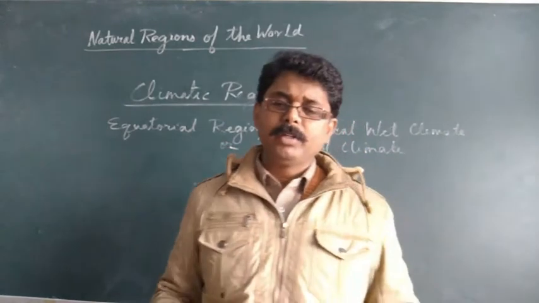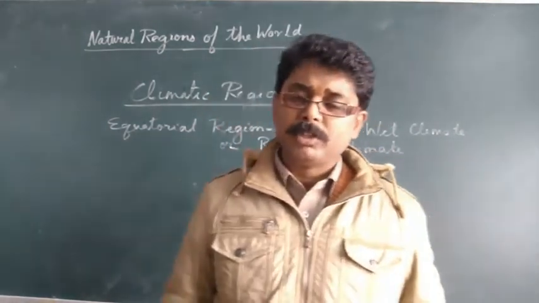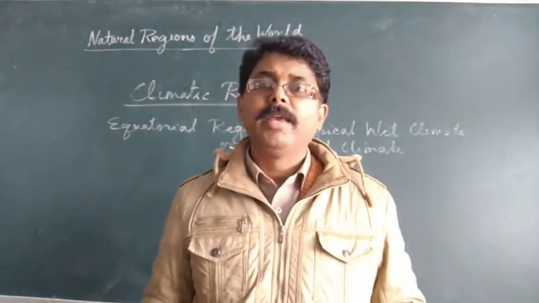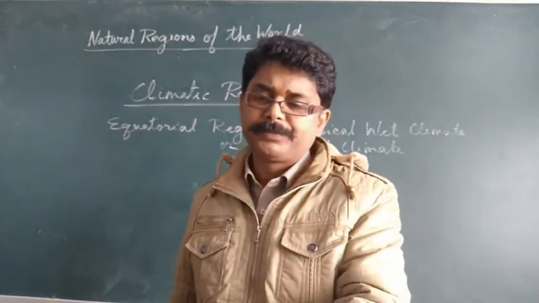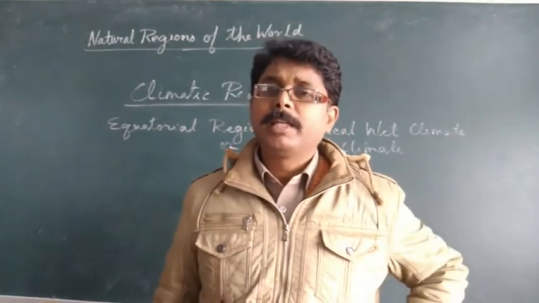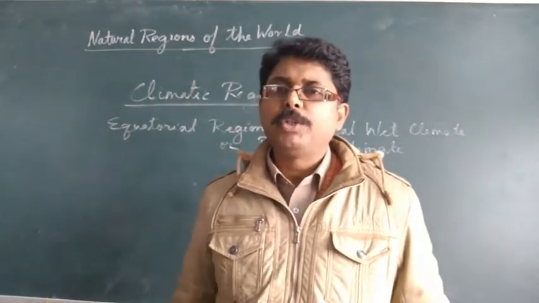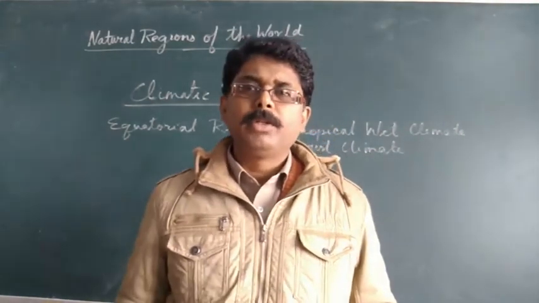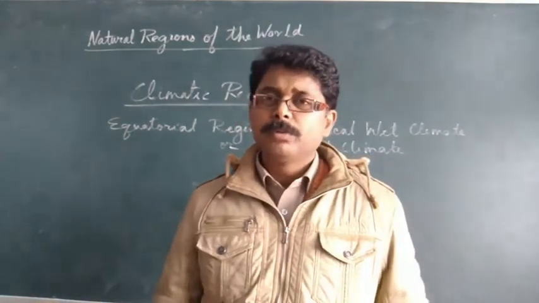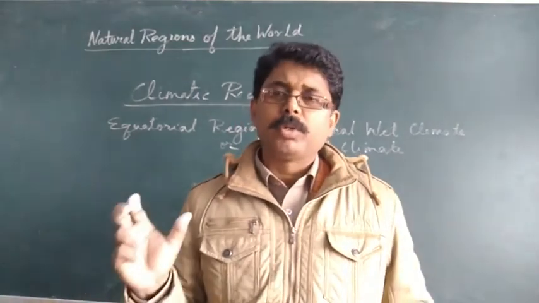So if you find here, this daily range of temperature is about 6 degrees centigrade to 8 degrees centigrade. Now this region experiences torrential rainfall. Now when we talk about heavy torrential rainfall or torrential downpour, what is the meaning of the word torrential?